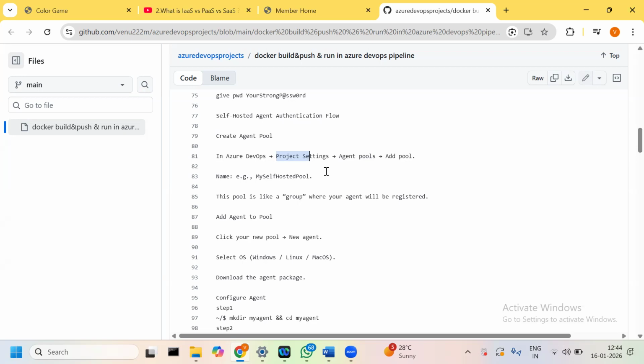The Microsoft agent has limited access and limited working hours, and we cannot run huge jobs either. So instead of using the Microsoft agent, we use the self-hosted agent, because everything is in our hands. We can manage the infra, everything.